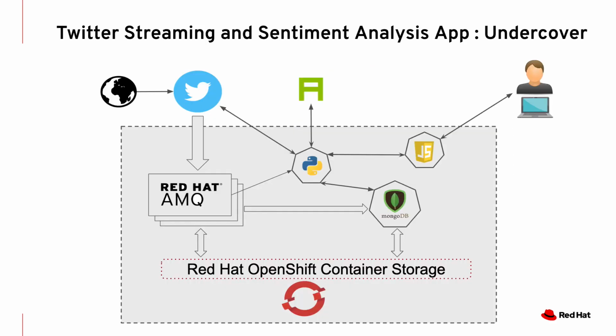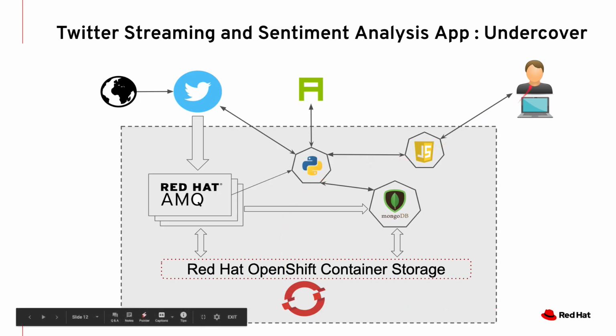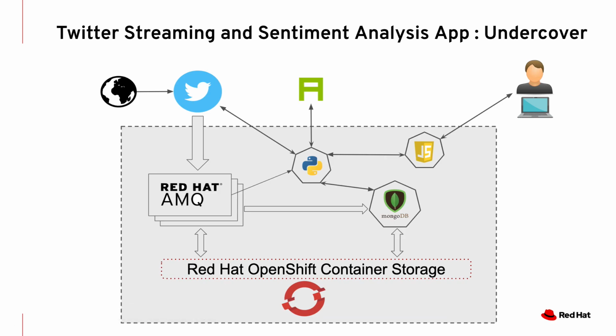Under the cover, the app looks like this. Through our front end, a user comes up and says, I want to do the text analysis of my Twitter keywords. So here are my keywords. He will ingest those keywords into a front end app, which will trigger the backend API, which will contact Twitter, and it will start filtering those tweets as per the user's request directly into AMQ Streams, which is backed by OpenShift Container Storage. AMQ Streams will persist all the tweets in real time.